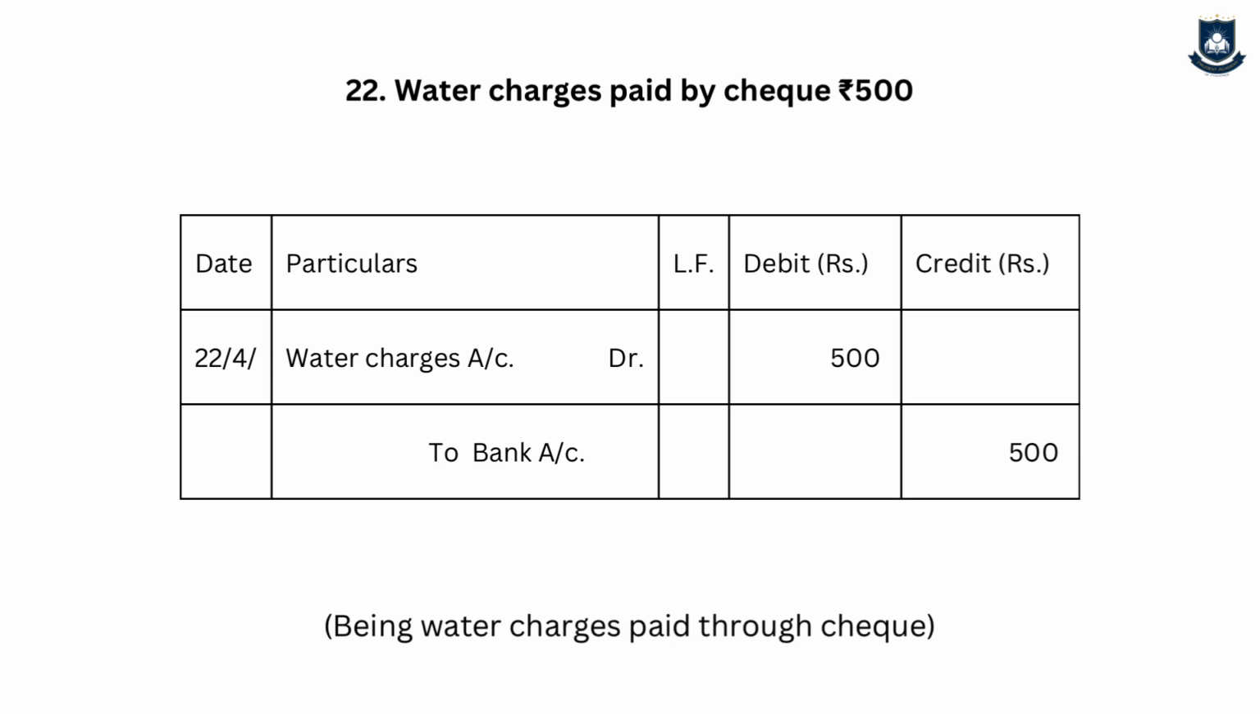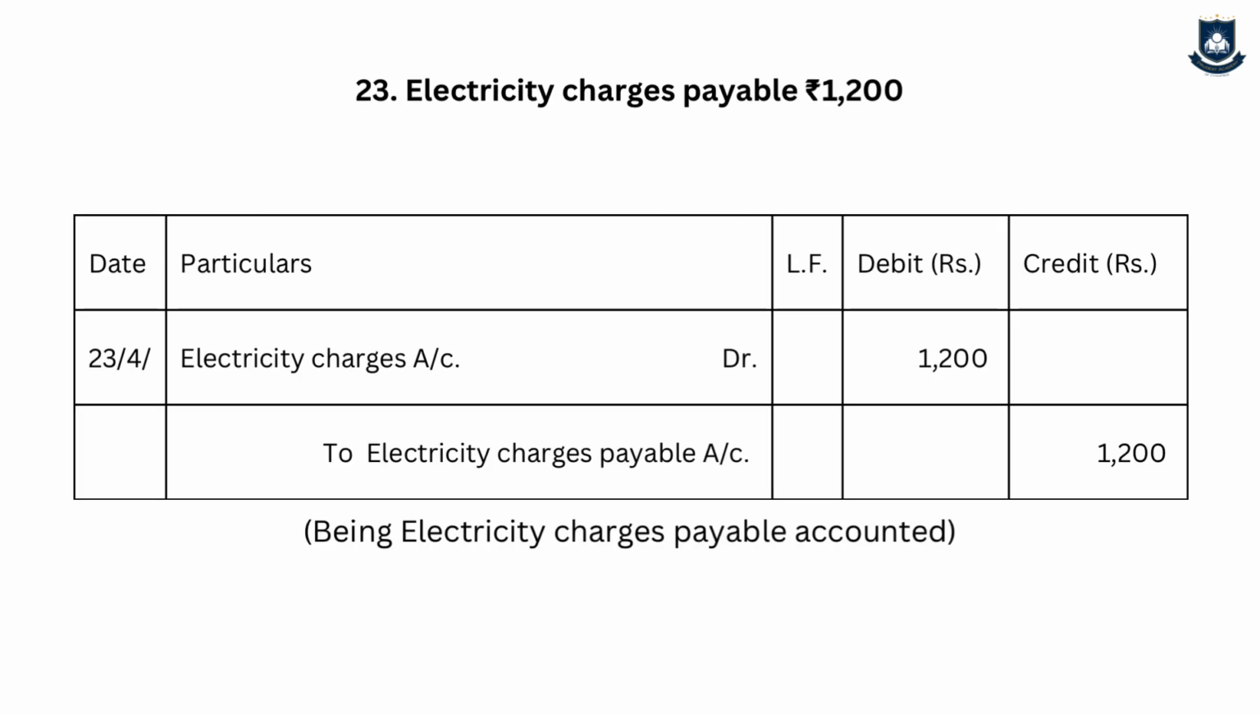The next transaction is water charges paid by check. So water charges is my expense, so it is increasing, so it is debit, and bank balance will decrease if I pay through check, so it is credit. So water charges account debit to bank account. Narration is being water charges paid through check. Logic is water charges expense increasing debit, bank asset decreasing credit.